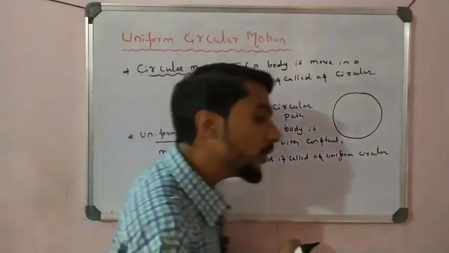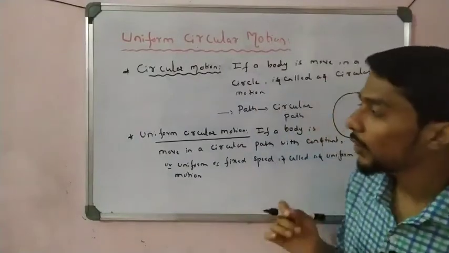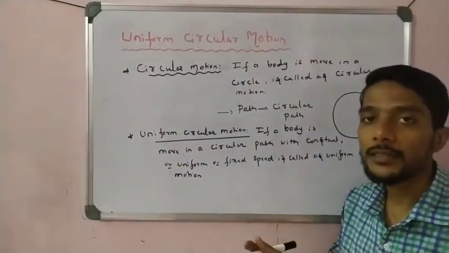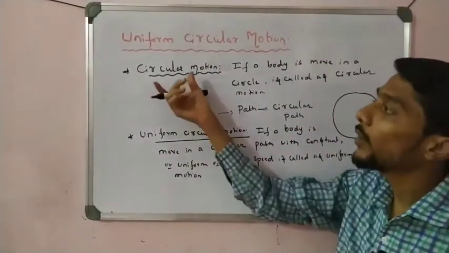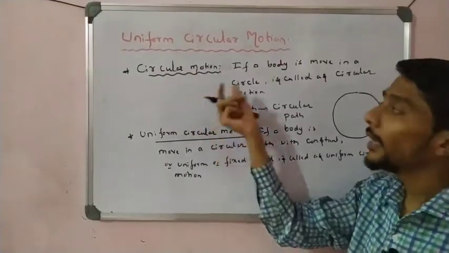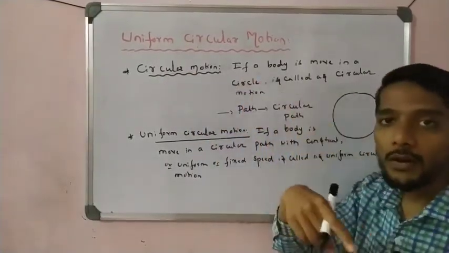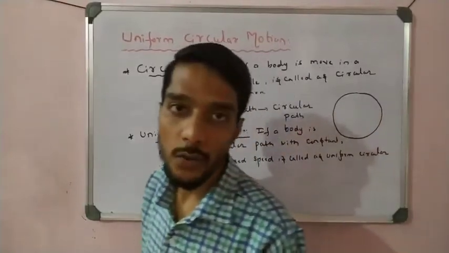So that is the very important definition of uniform circular motion. In the examination, they may ask for 1 mark, what is circular motion? So simple one, if an object moves in a circle or circular path, it's called circular motion.